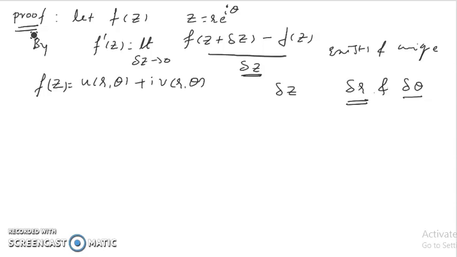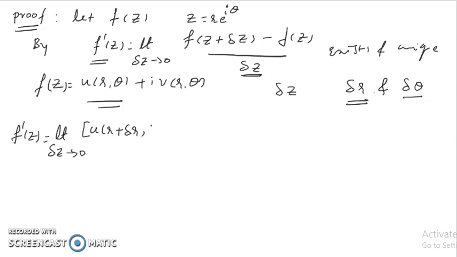Now f dash of z equals the limit as delta z approaches 0 of u of r plus delta r comma theta plus delta theta, plus i into v of r plus delta r comma theta plus delta theta,